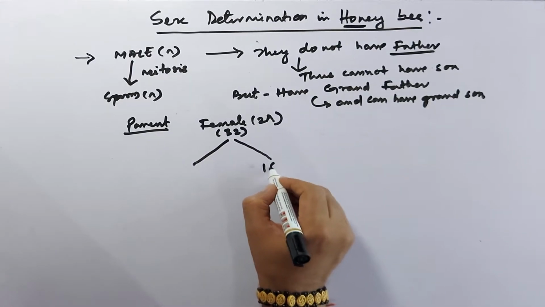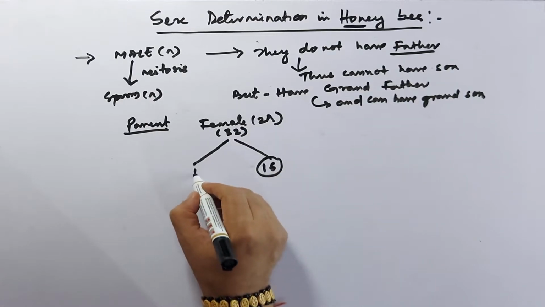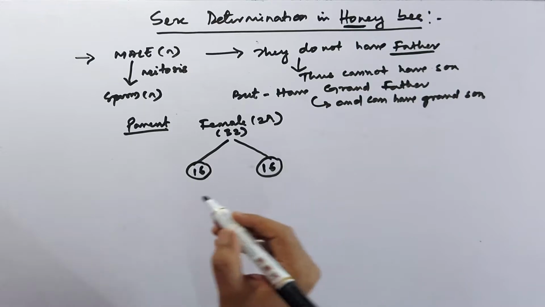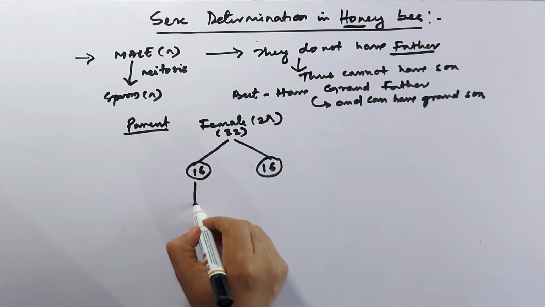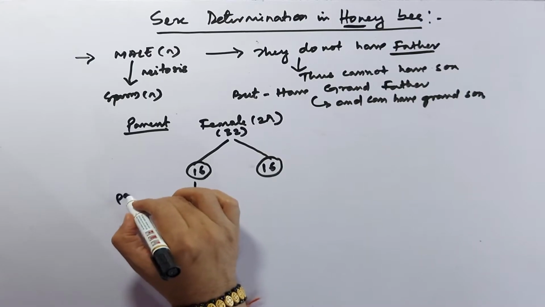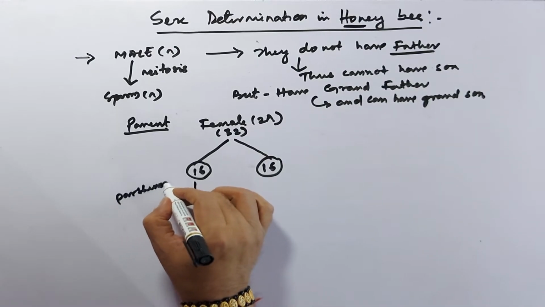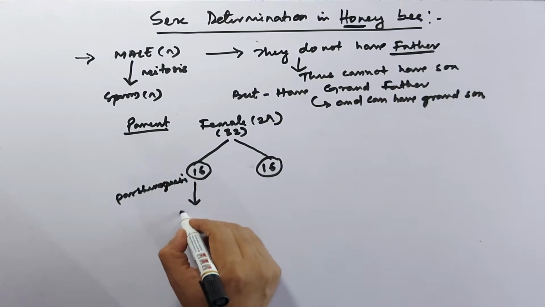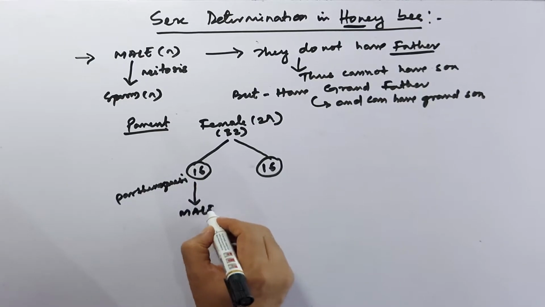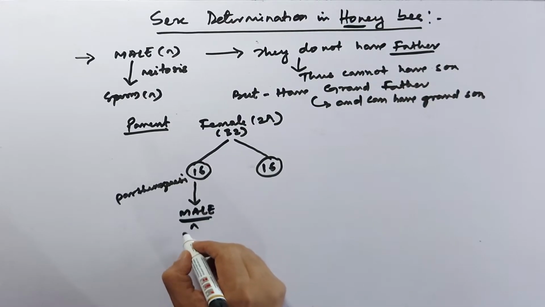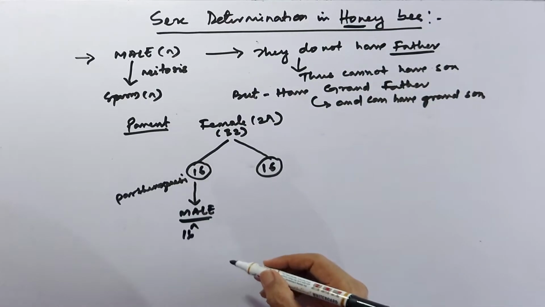One has 16 chromosomes and another has 16 chromosomes, or n and n. And this 16, by the process of parthenogenesis, gives rise to the male one, which is haploid having 16 chromosomes.